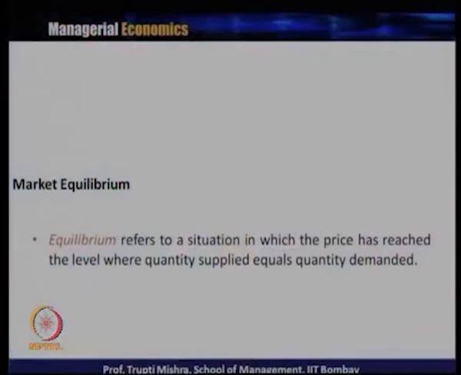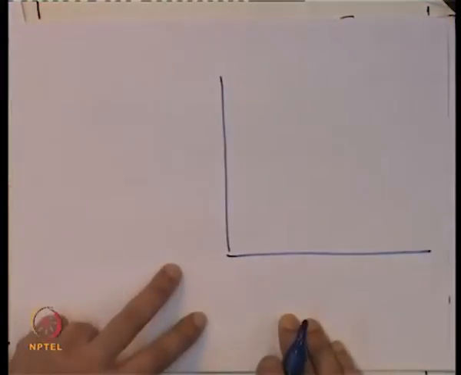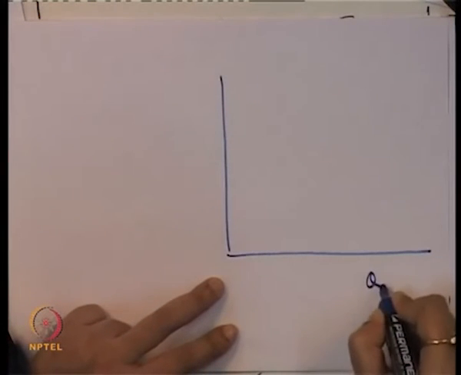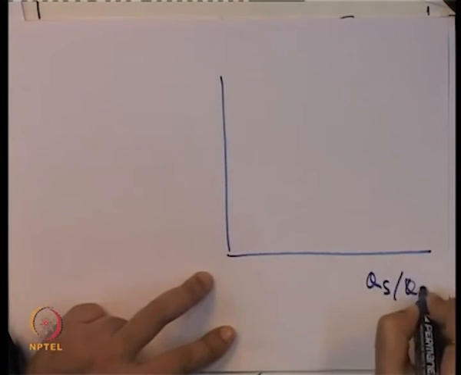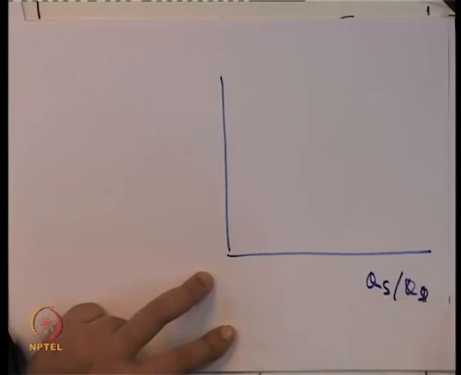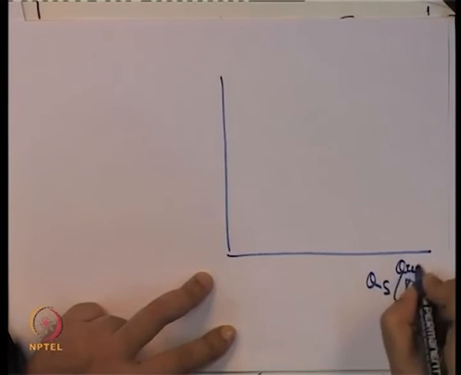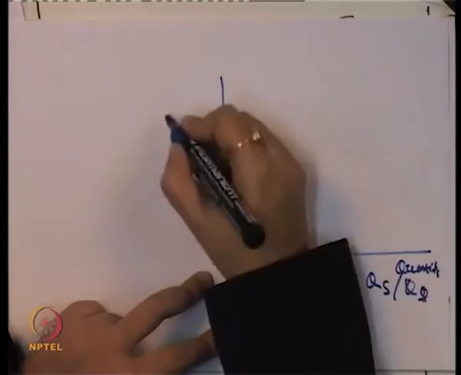Now, what is market equilibrium? Before analyzing how the demand forces or the supply forces behave, what is market equilibrium? Equilibrium refers to a situation in which price has reached the level where quantity supplied equals quantity demanded. So, if you plot both the market demand and market supply in a graph, let us consider this is quantity, and this is price.